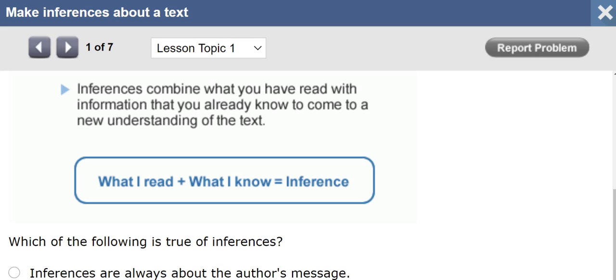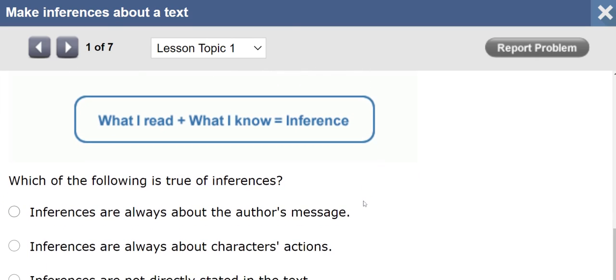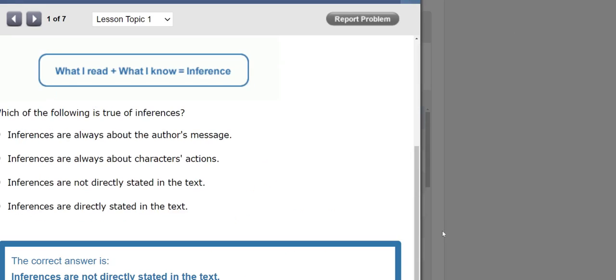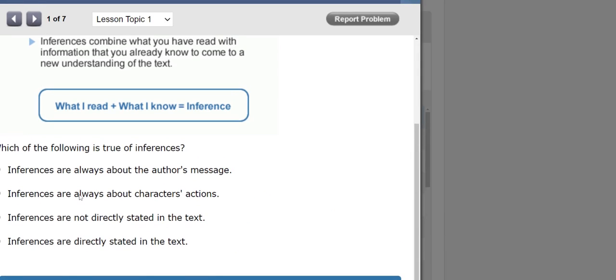Let's first try to show our understanding. Which of the following is true of inferences? Inferences are always about the author's message. Inferences are always about characters' actions. Inferences are not directly stated in the text. Inferences are directly stated in the text. Based on what you just read, which of the following is true of inferences?